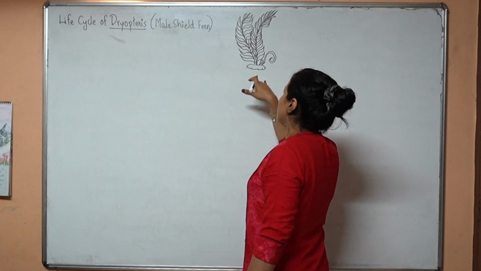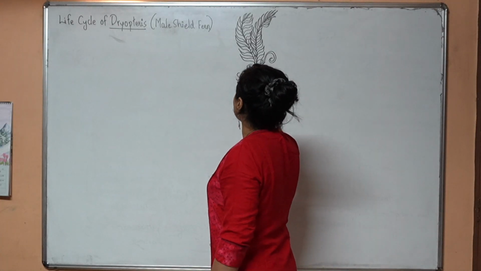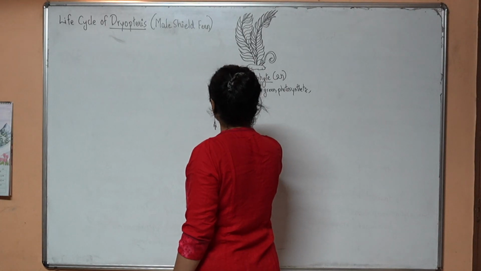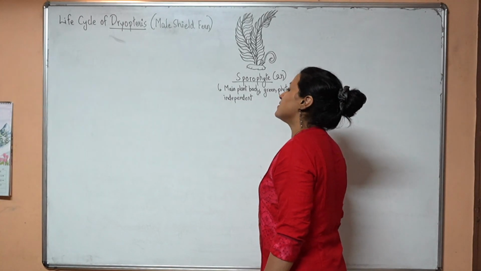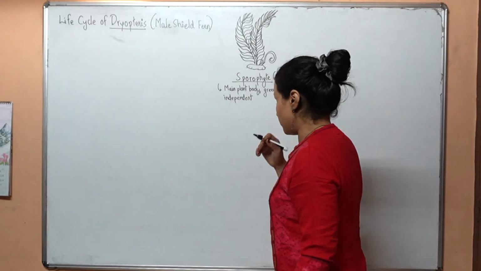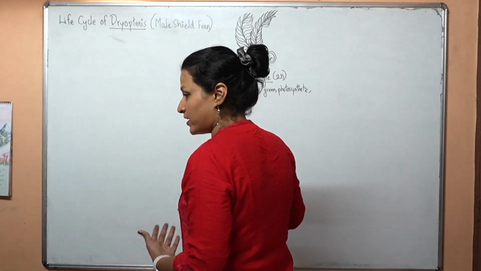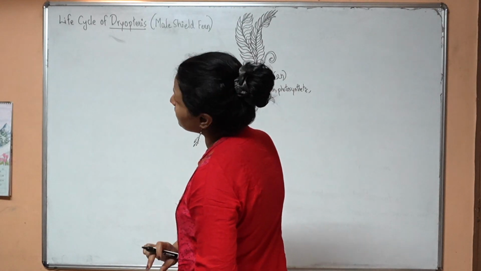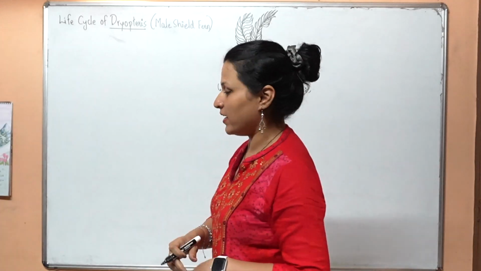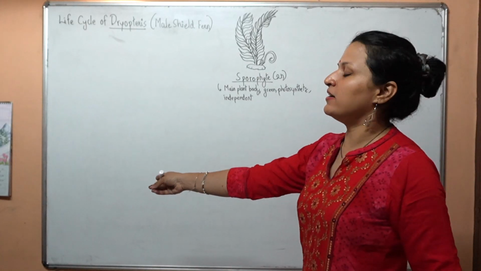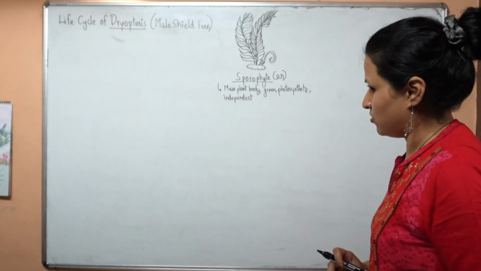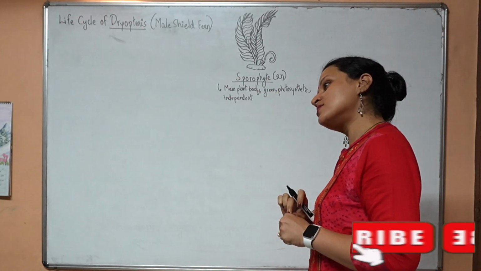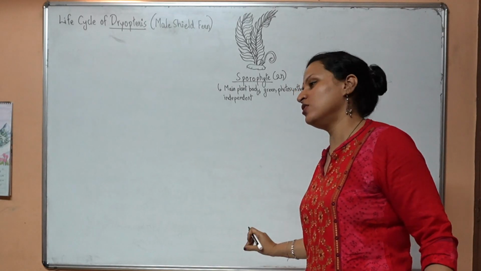So this is the Dryopteris fern. This is the sporophyte, the main plant body. It is green, photosynthetic. It is independent. Independent meaning it doesn't need the gametophyte. The sporophytes of the classes before it, like bryophytes and algae, used to be dependent on the gametophyte. It used to be born on it, like how we bear the n. It's not independent outside. The sporophyte used to be dependent on the gametophyte earlier on. But now, from this time onwards, it is separated from the gametophyte and out in the open on its own.